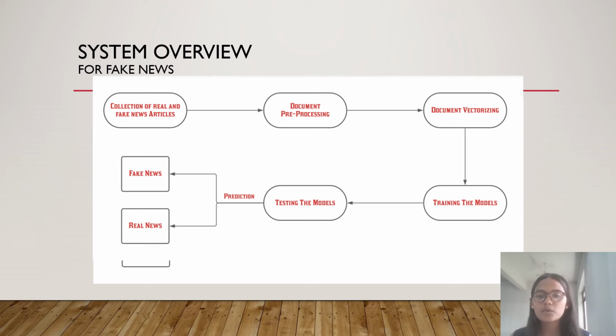The next step is training the model. For training the model, the dataset is divided in an 80:20 split. 80% is used for training and 20% is used for testing. In the testing module, the 20% testing data is given to the trained machine learning models and prediction is done whether the news is real or fake.